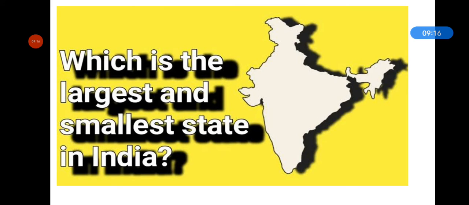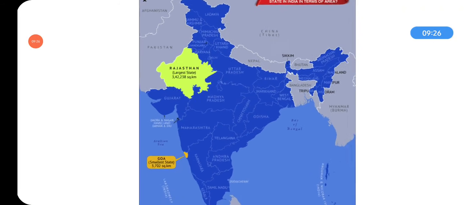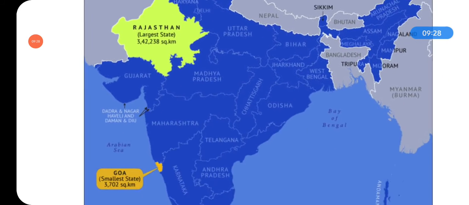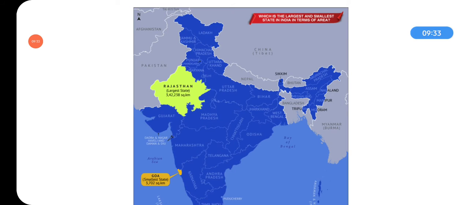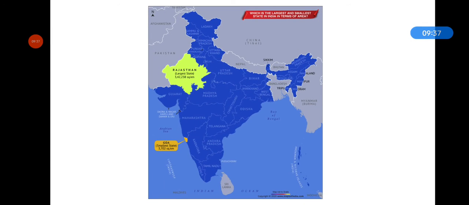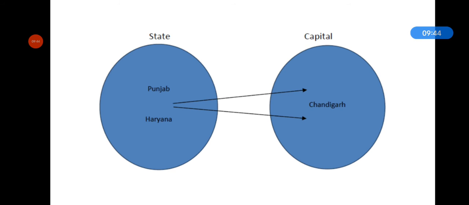Next question is, which is the largest and the smallest state in India? Rajasthan is the largest state and Goa is the smallest state. And what are the capitals of these two states? You need to answer. Next is, which states have the same capital? Chandigarh is the common capital of Haryana and Punjab.